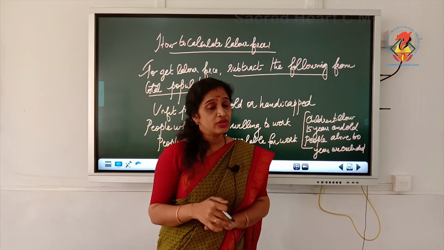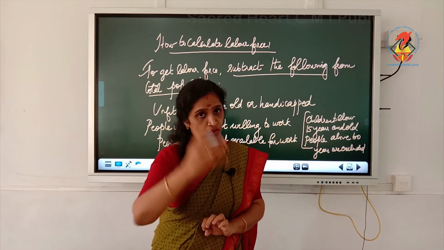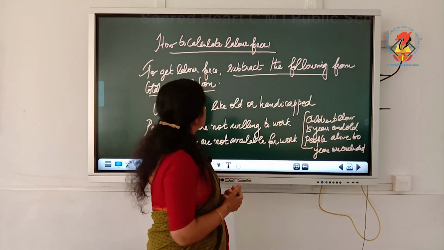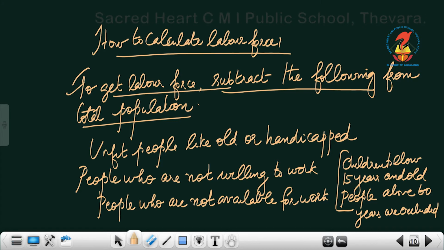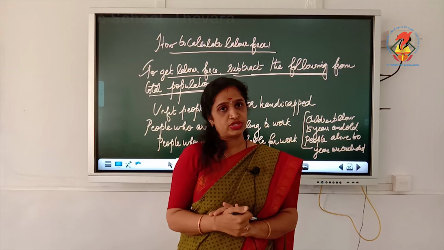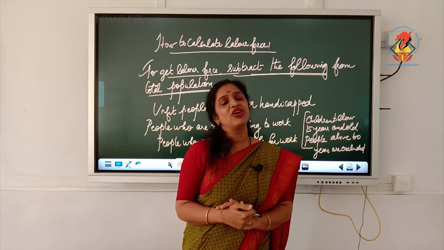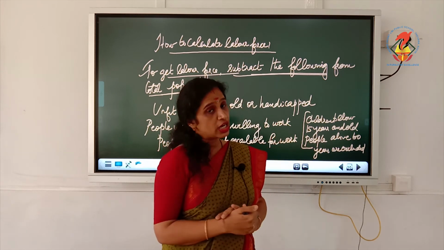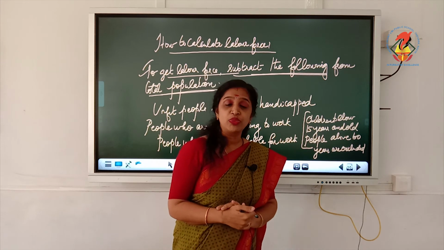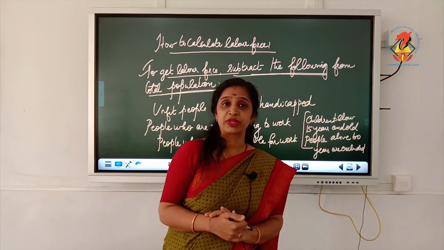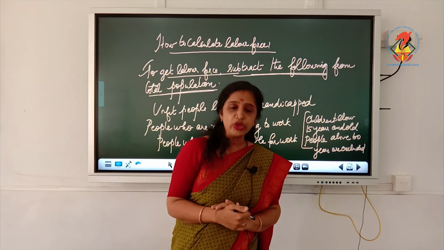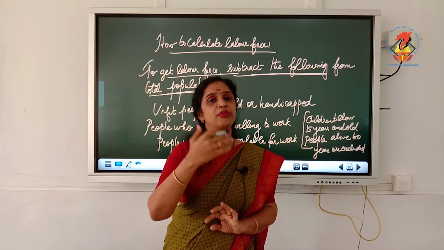But for doing the calculation, we have to follow a particular step. What is that? To get the labor force, subtract the following from the total population. So, from the total population only we are calculating the labor force. To find out the labor force in terms of numbers, what do we have to follow? Okay, generally speaking, labor force is equal to the people who are working at present plus, though not working, who are seeking and are available for job.